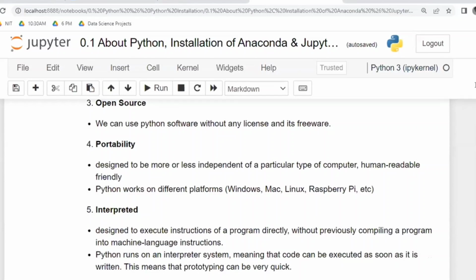Right? And the next advantage of Python is portability. Portability means whatever you have designed, for example, in Windows, the operating system you have, the same file you can directly use in Linux also.